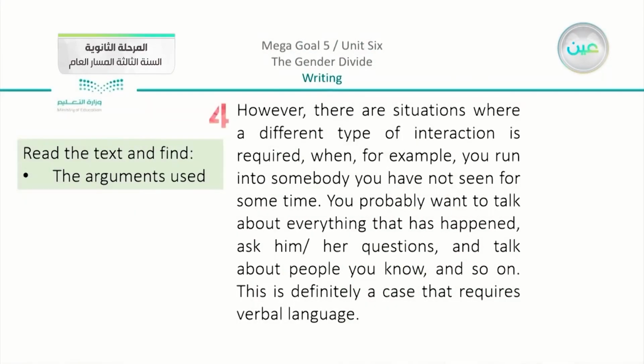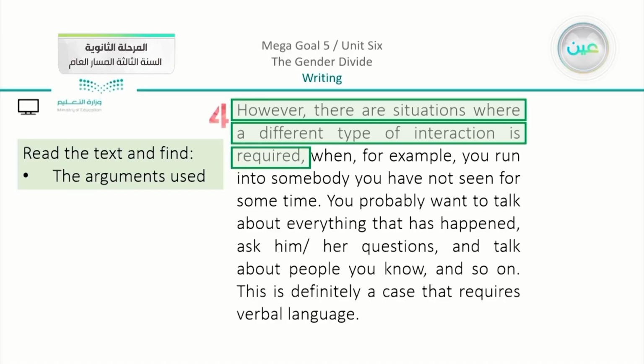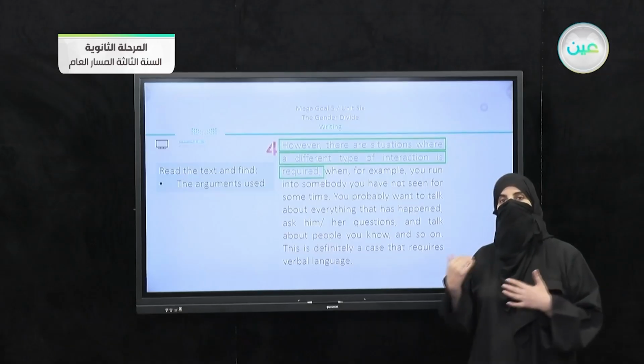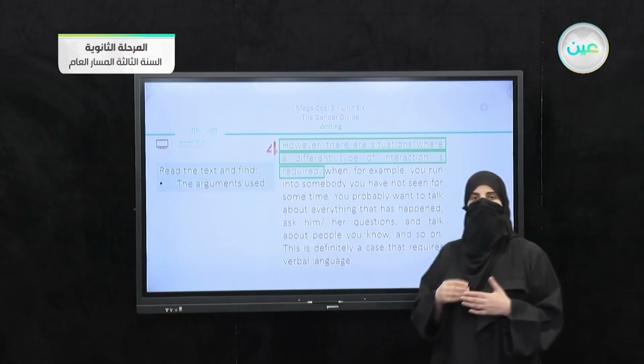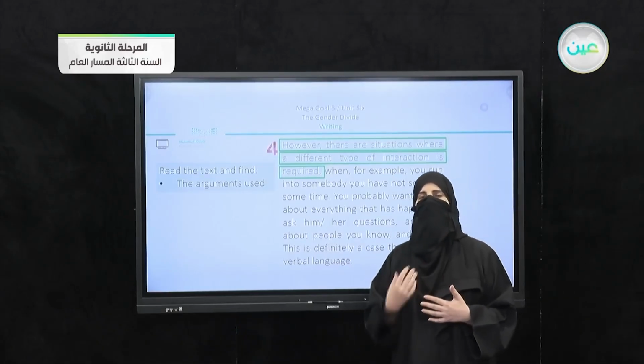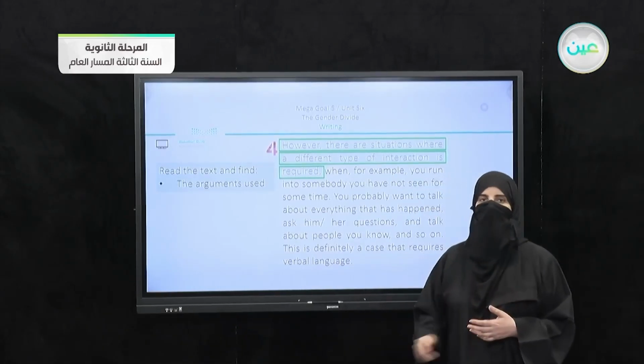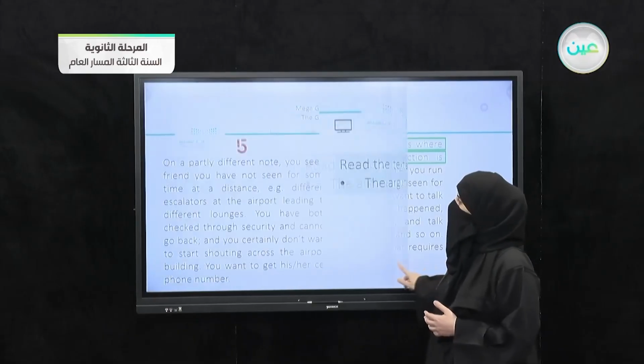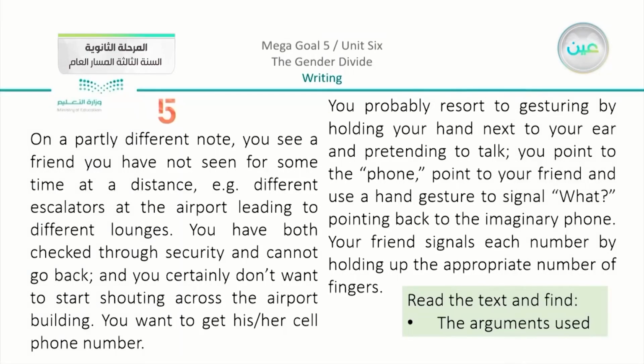We have the argument in number 4. You can scan quickly and find that the idea in number 4, at the very beginning, is: however, there are situations where a different type of interaction is required. So yes, we agree that in some situations, a different type of interaction is required. And we can see the next part, which is number 5.